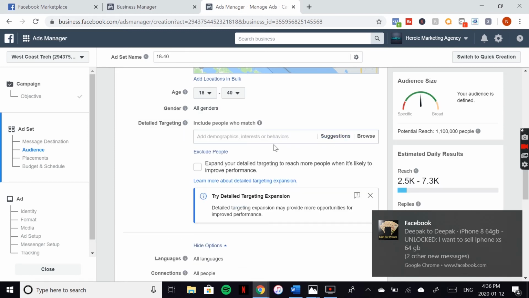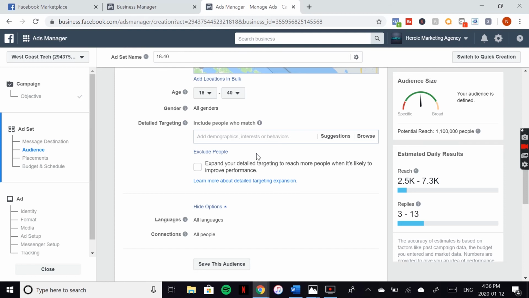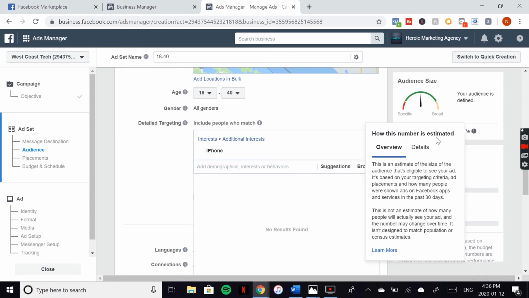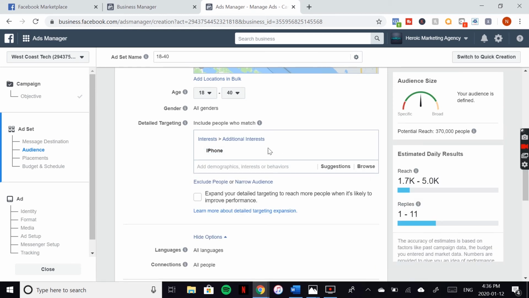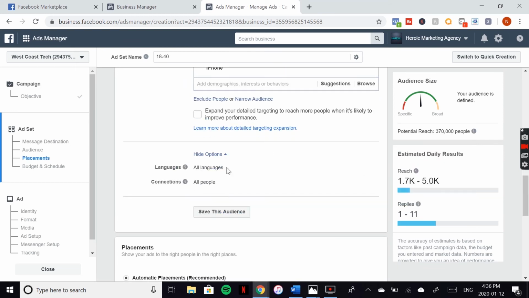Okay, so if you do live in a larger place like me, it could be a good idea to do a little bit more of a targeted ad. I literally have done this where I've targeted for iPhone and do that as interests, huge interest still, 370,000 people, and just for iPhone. And we're not going to exclude or narrow in anymore. That's a pretty good reach, so that's all good there.